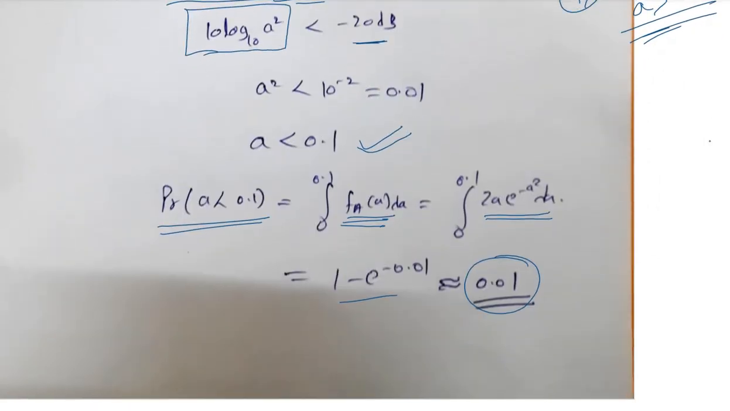So this was about how we characterize a wireless environment with a fading coefficient or a fading channel. That is all for this lecture.